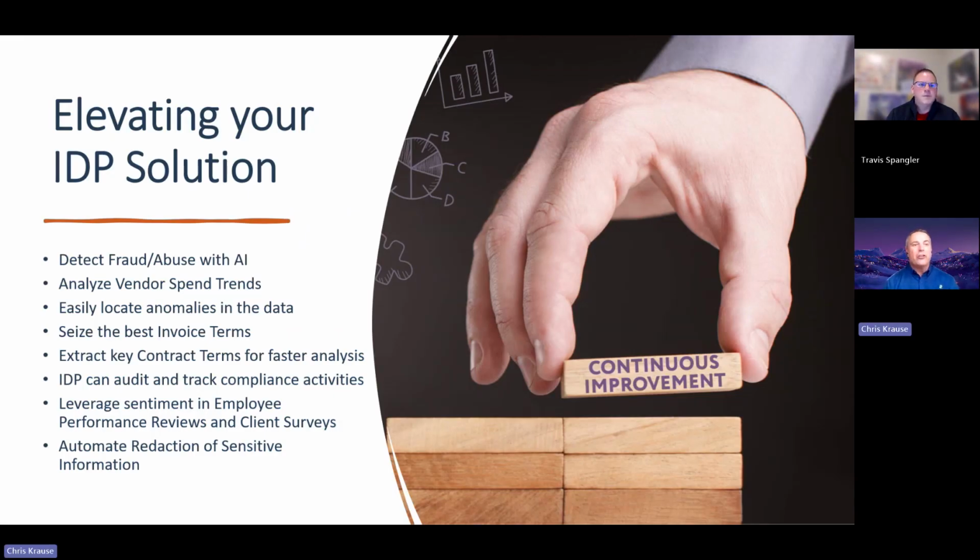That is elevating your AP solution with IDP, because we want to be able to find those fraud things. Travis gave you a great example of, hey, maybe this is not right, and we should take a look at it because people will submit fraudulent invoices. I know it's crazy, but it has happened, or abuse. I'm going to keep submitting them, duplicate, duplicate, duplicate. That's a problem. This will solve it for you. No more will that be a thing.